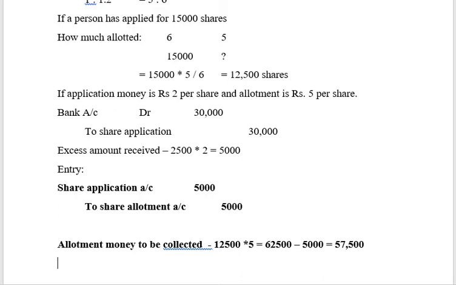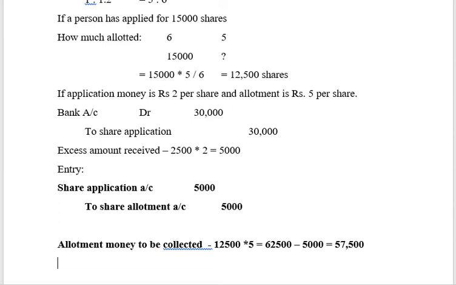So when you collect the money, your entry will be bank account debit to share allotment 57,500. So what is the total share allotment? 57,500 from bank and 5,000 from share application, total 62,500, which will match, right? So at the time of pro rata allotment, only one entry will be passed extra. What is that entry? Conversion of excess share application to share allotment. Clear, friends?